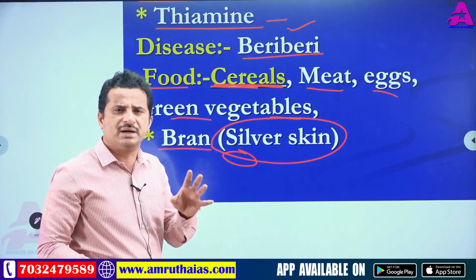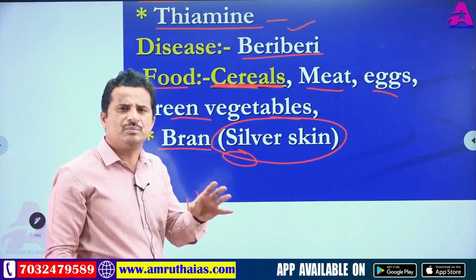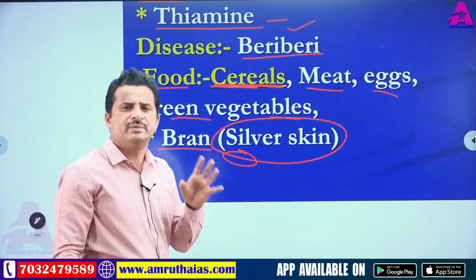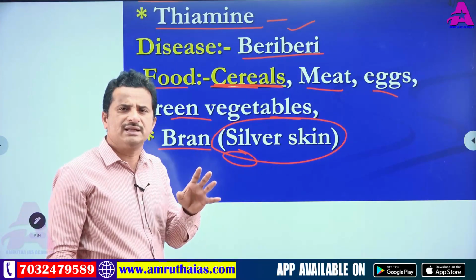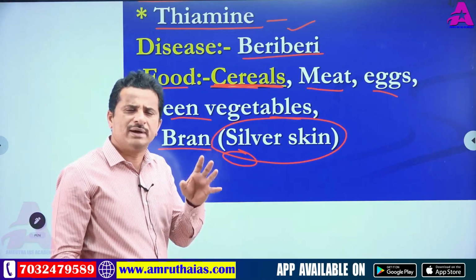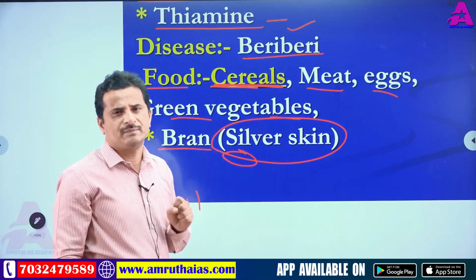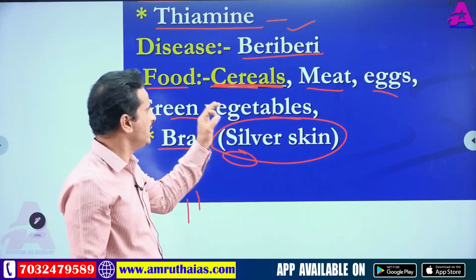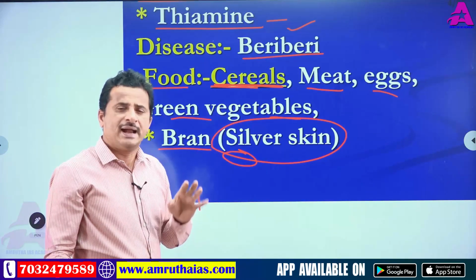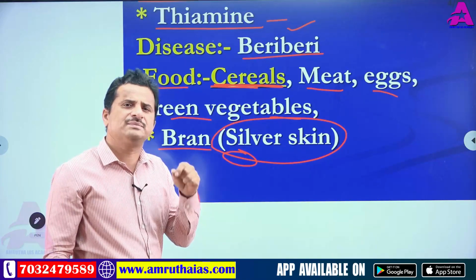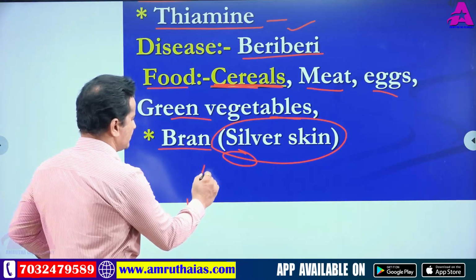How important silver is, the same way here, the top layer of cereals is very important, because this top layer contains many macro and micronutrient materials. That's why it's costly also. So the top layer of cereals contains B1 vitamin. And next, the highest B1 vitamin is present in whole wheat bread.